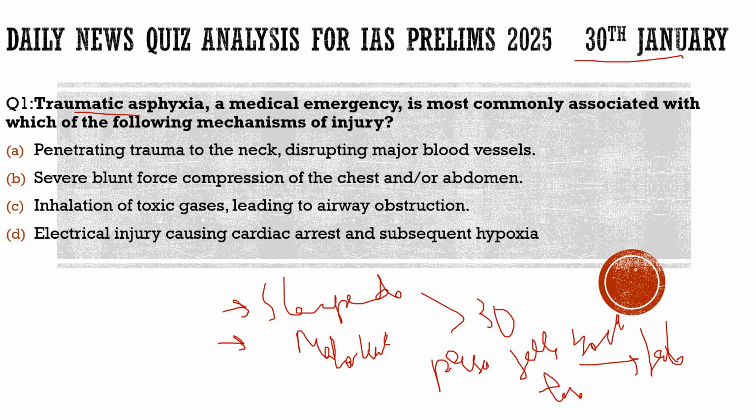So without wasting any time, we'll see which option suits best for this question. Option A, penetrating trauma to the neck. When we see this neck, we seriously feel that this cannot be the relevant answer to this question. So option A is wrong. The next option, severe blunt force compression of the chest or the abdomen. This is a related option. We'll see the next options as well.